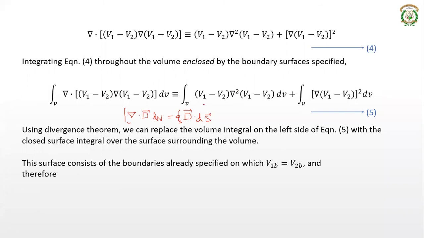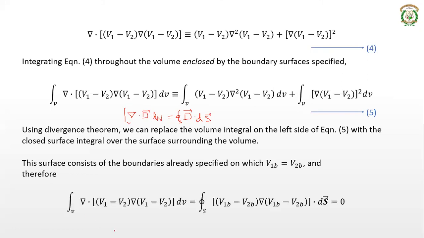Which is already specified. And for the boundary surface, V1 is equal to V1b and V2 is equal to V2b, right? And they both are equal. V1b and V2b are equal. So that's why this volume integral can be replaced with the surface integral. So that is integration over the surface of, you eliminate this del dot and write only this, right?